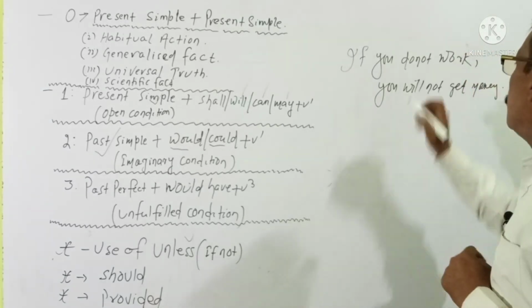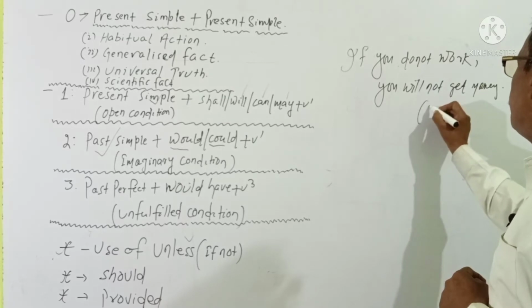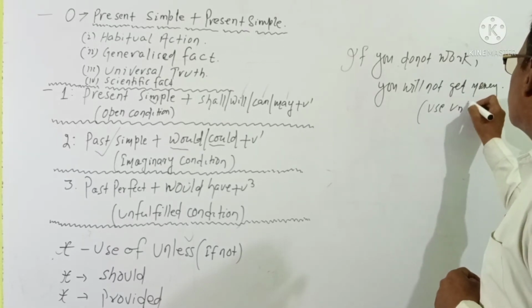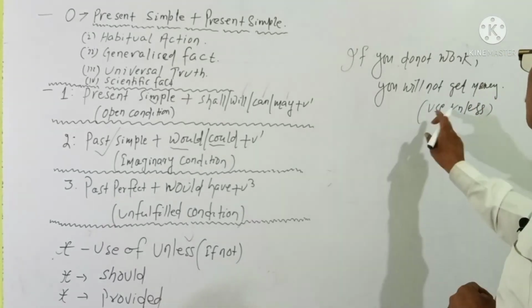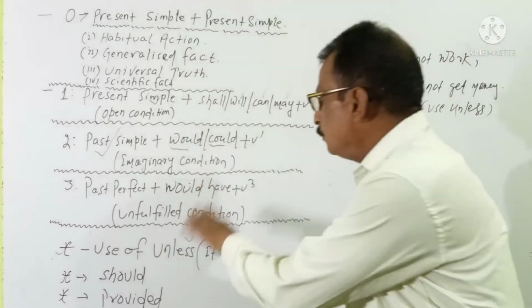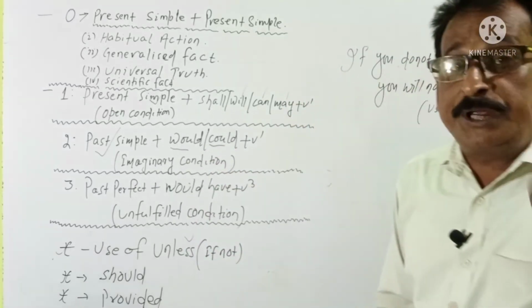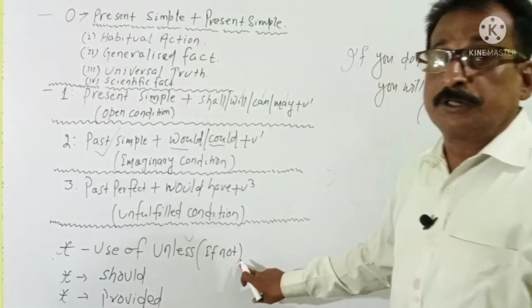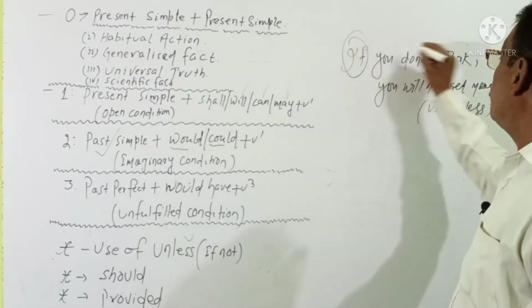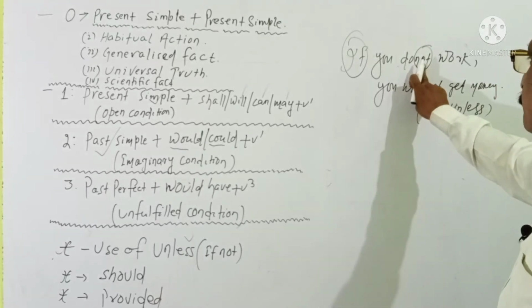For example, you see, if you are asked to use unless, the question generally comes in this way. Use unless, right? So when we are using unless, what should we remove? We should remove if and not. So you see, here is if, this is not. These two are to be removed, replaced by unless.